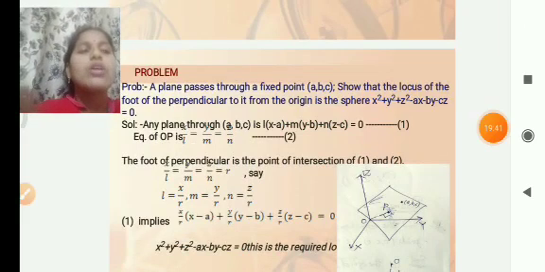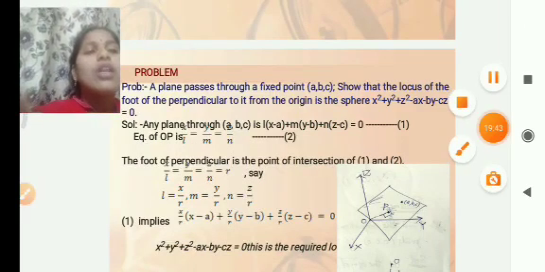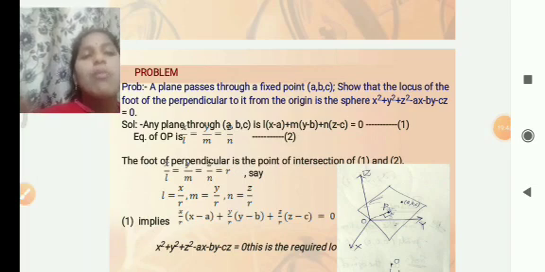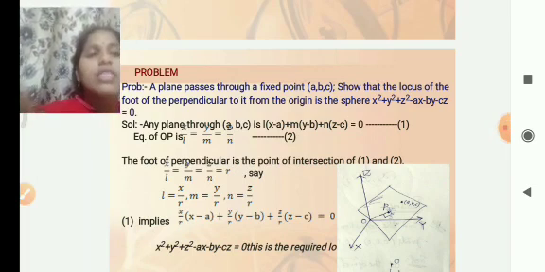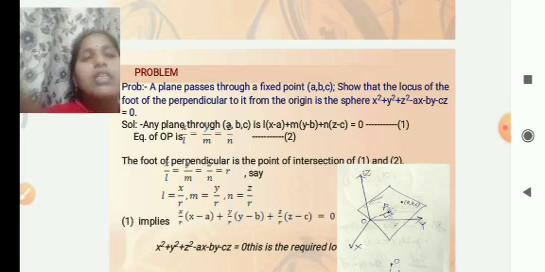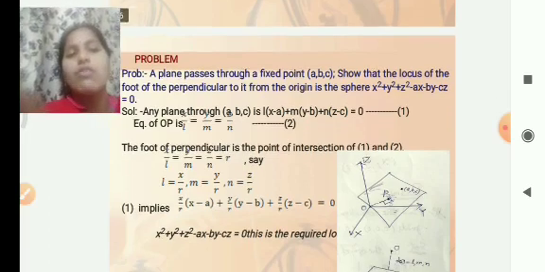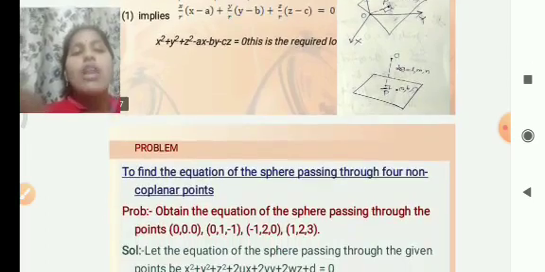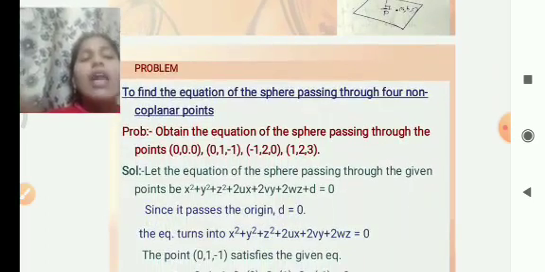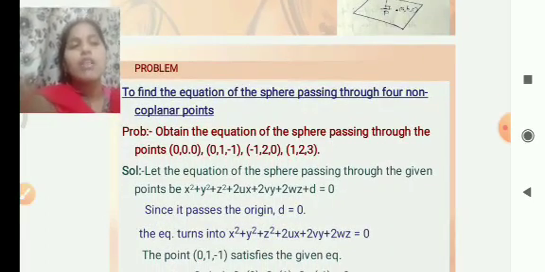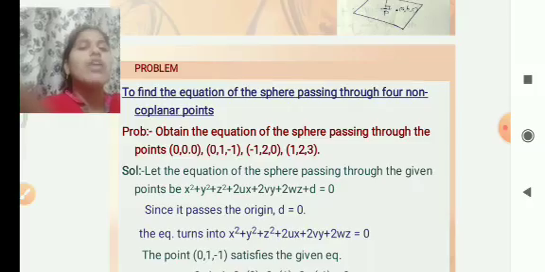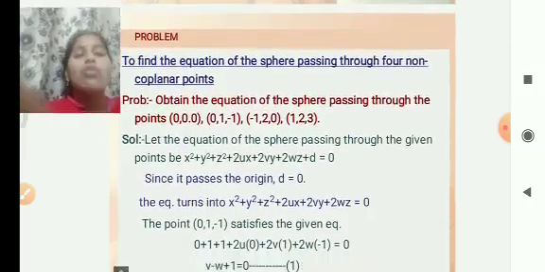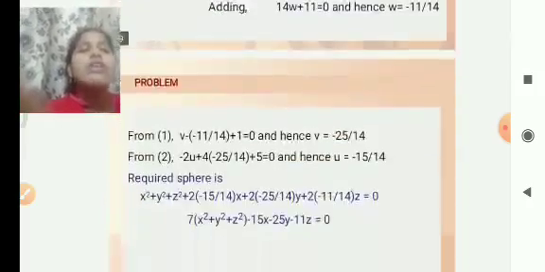Show that the locus of the foot of the perpendicular to it from the origin is the sphere x squared plus y squared plus z squared minus ax minus by minus cz is equal to 0. This is one of the problems solved to find the equation of the sphere by using four non-coplanar points. By using this equation, we have to see how to solve for the equation of the sphere.